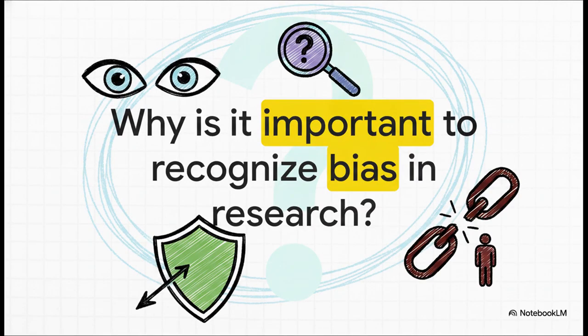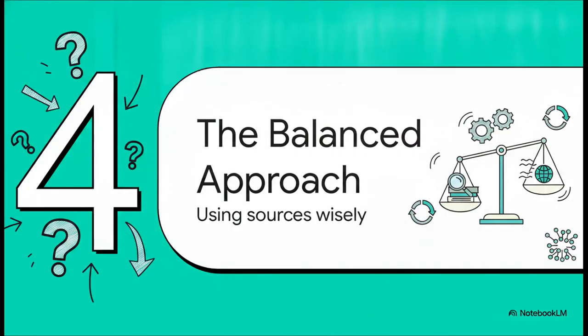Now, you might be wondering, why go through all this effort? Well, spotting bias is literally the only way you can decide whether to trust the source, deeply question its motives, or just reject it entirely. Think about it. If you can't see the bias, you inevitably become a victim of it. Which brings us to Section 4, the balanced approach, using sources wisely.